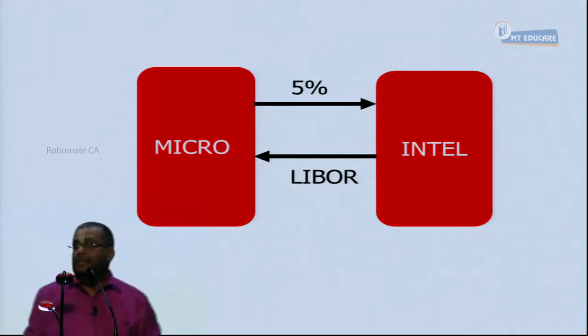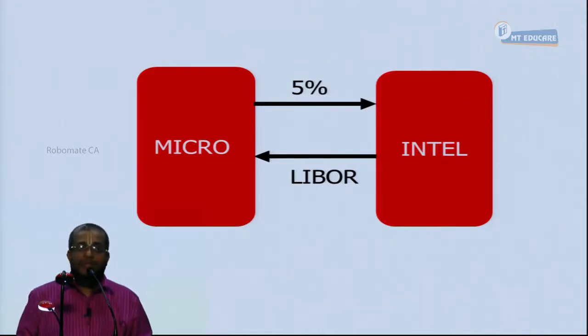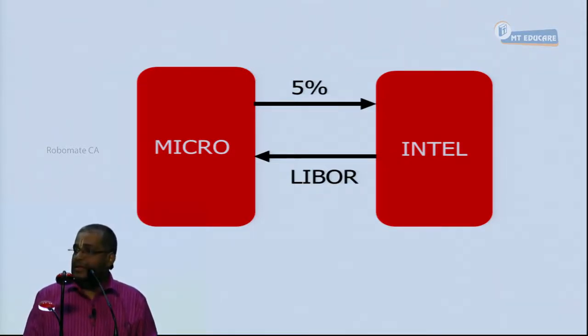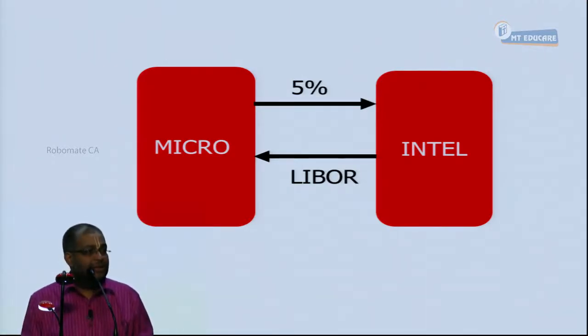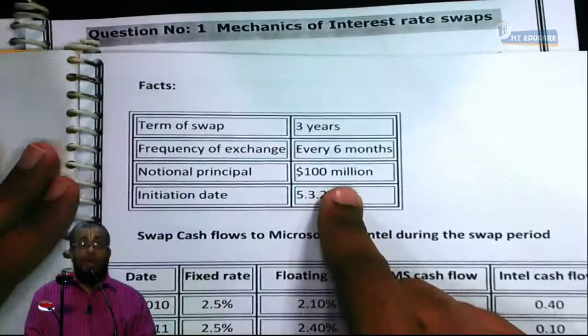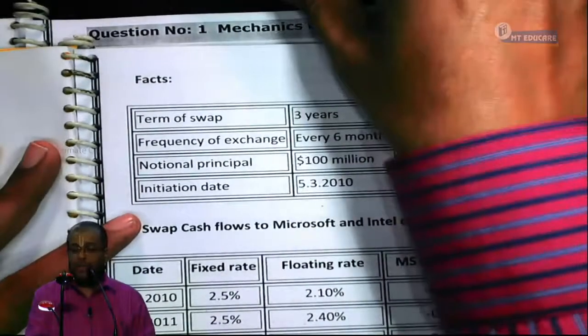Transaction understanding it? Yes, sir. Question, yes or no? Fill just Microsoft, Intel, 5, LIBOR. Over. Shall I proceed? No, all of you should answer. Don't look at the workbook and read it. You tell me the answer.